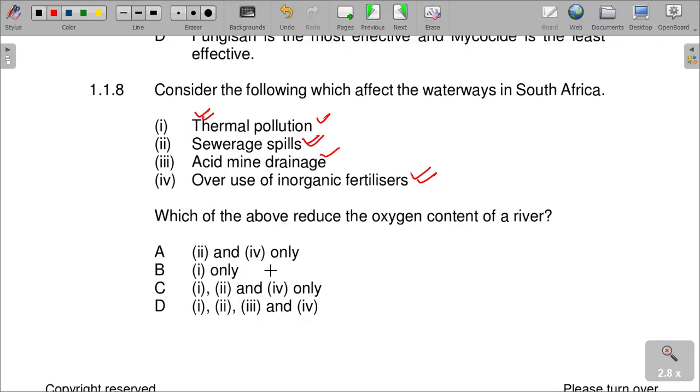So the correct answer on number 8 can be 1, 2, and 4, which we can say C is correct, as these are processes that reduce the oxygen content in a river system.